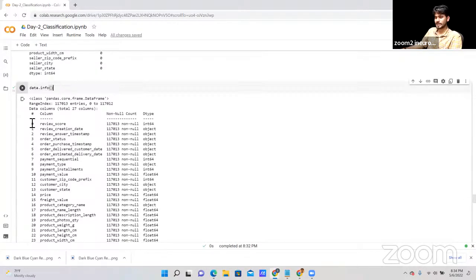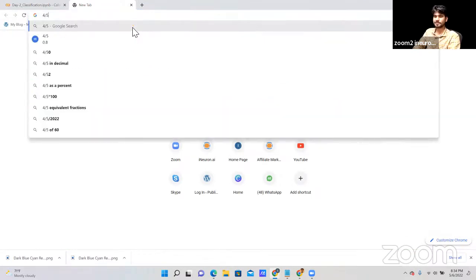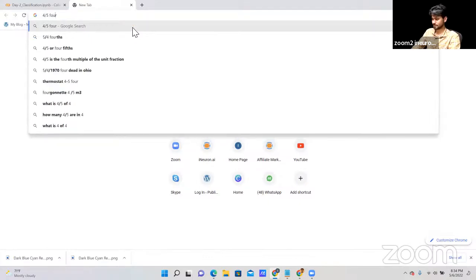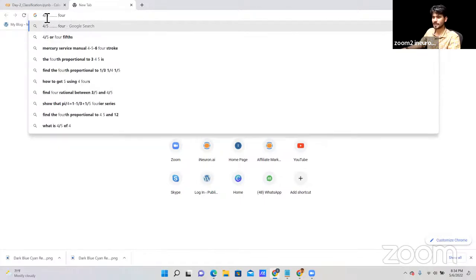So as you can see, review, because sometimes people, let me show you here. Whenever the people's writing a review, sometimes people's writing 4 out of 5. Sometimes people's writing 4, and both have different, right? The first one value that we have is a integer value, and second value that we have a string value.